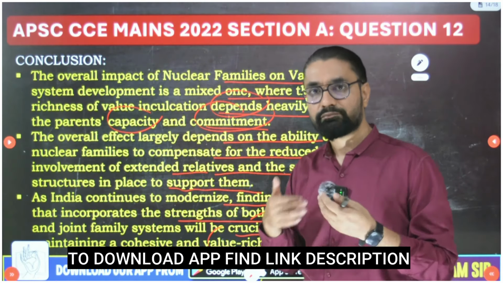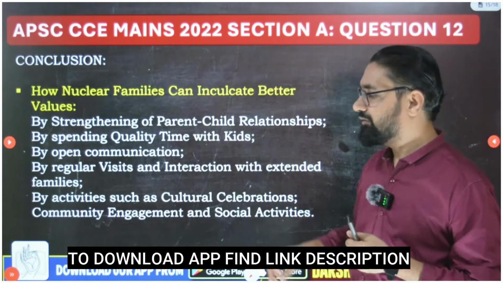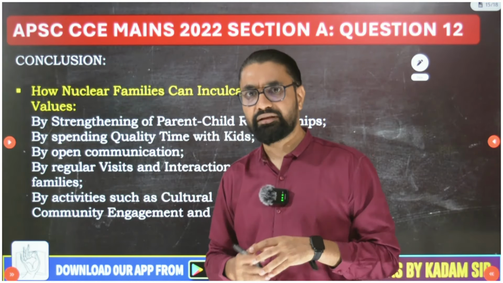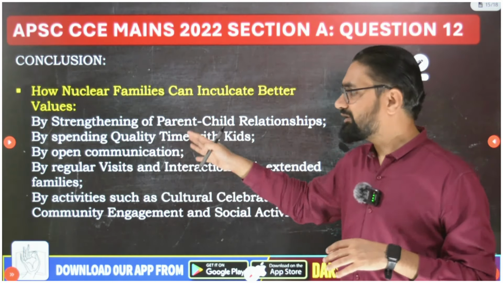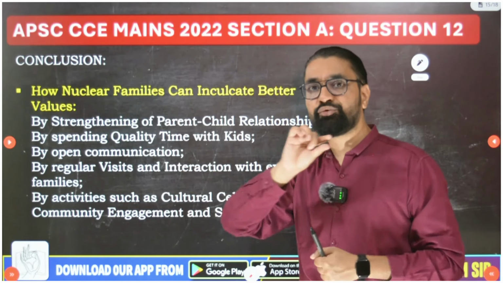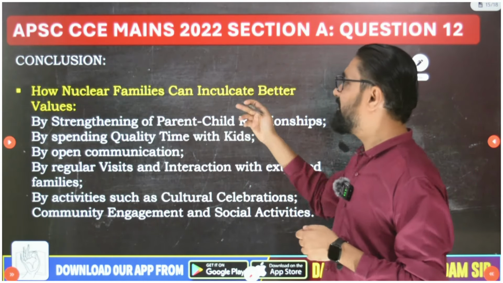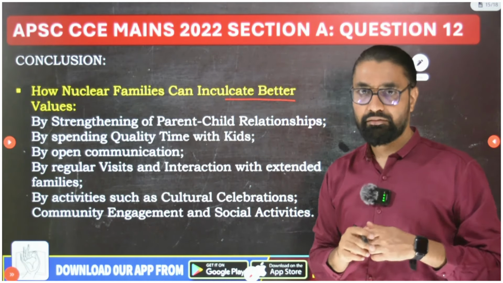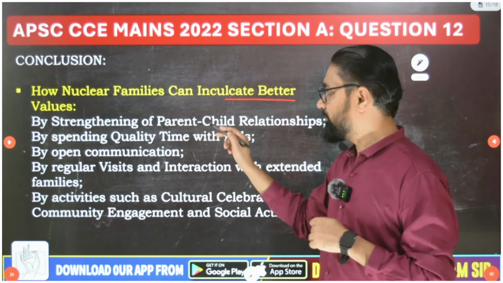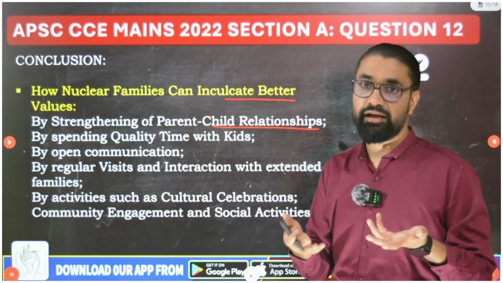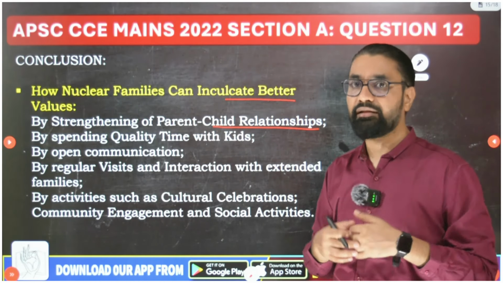And to do that, if UPSC asks you to evaluate or provide some solution, I have given you solutions also. You can skip them, or put all these solutions in one line in short. So how can nuclear families inculcate better values, how can they achieve balance? By strengthening the parent-child relationship, with more time and energy involved. They are going to get burdened, and they have to do it.